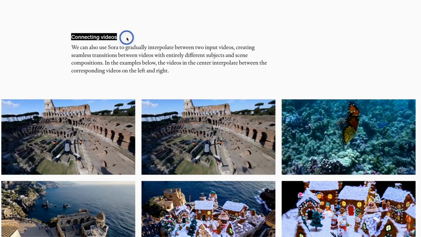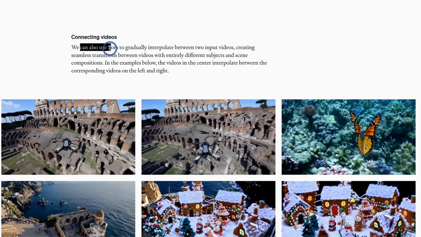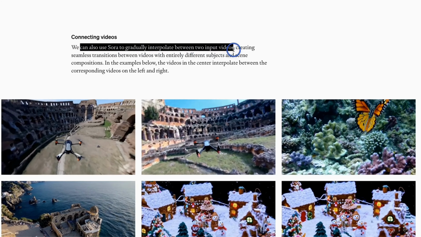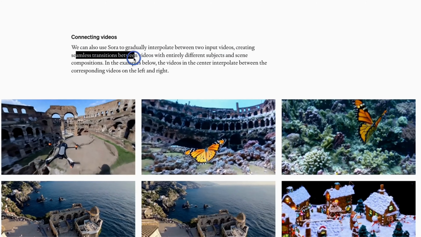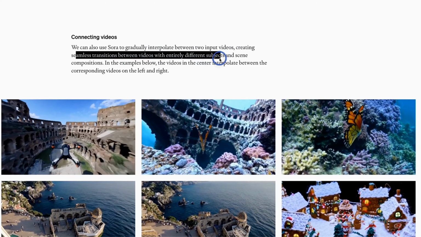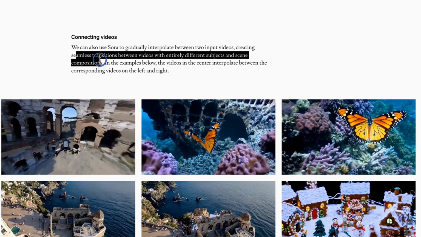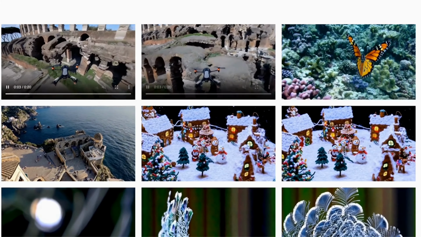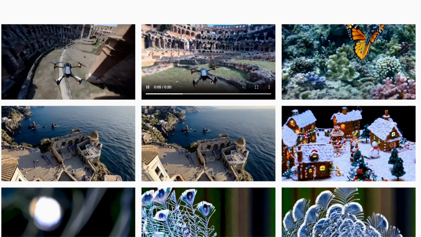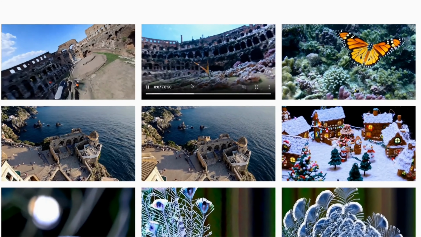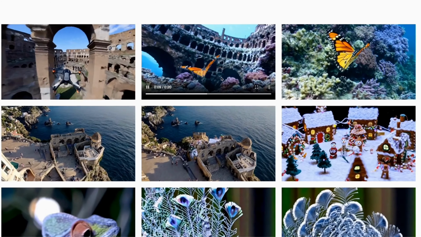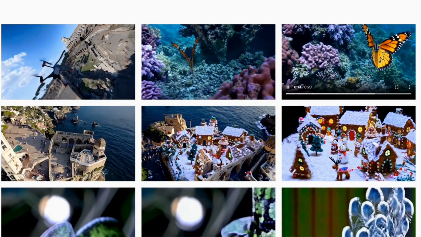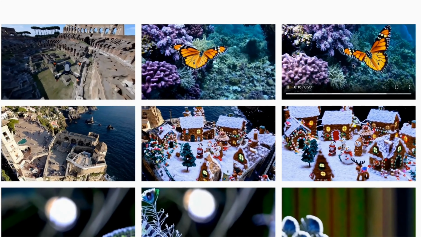Another capability is connecting videos. So you can also use Sora to gradually interpolate between 2 input videos, creating seamless transitions between videos with different subjects and scene compositions. So here's an example of a drone footage, and it's being combined with this butterfly. So look at the transition that it creates.